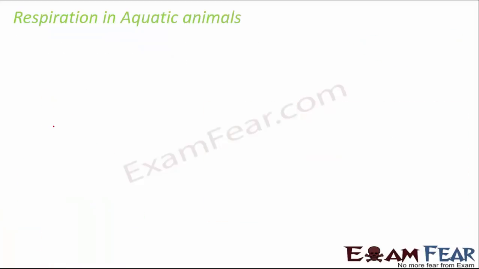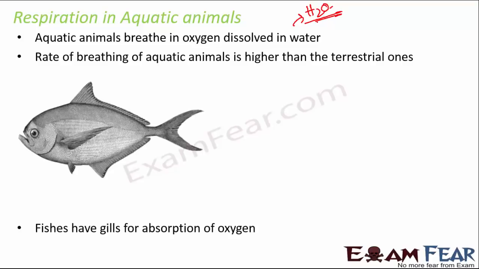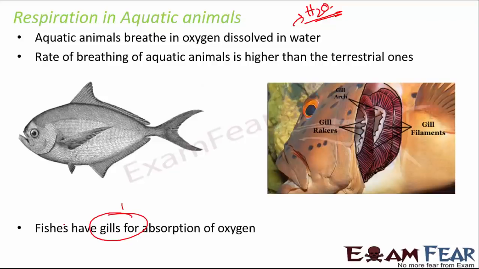Now, not only plants, but you also see respiration in a lot of aquatic animals. Aquatic animals take the oxygen which is dissolved in water. What is water? Water is H2O. So water also has oxygen in dissolved form. This oxygen is taken up by the aquatic animal. If you look at fishes, they have specialized organs called gills for absorption of oxygen. So that's how their body is structured.